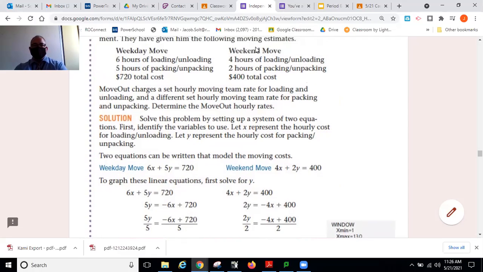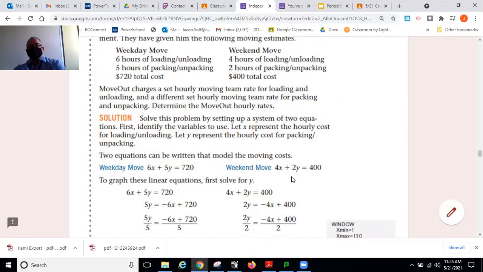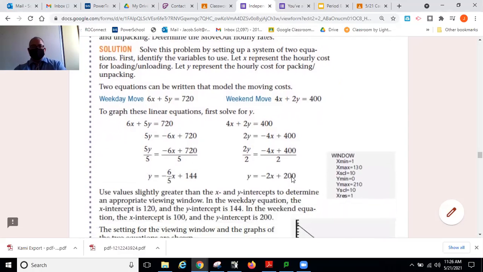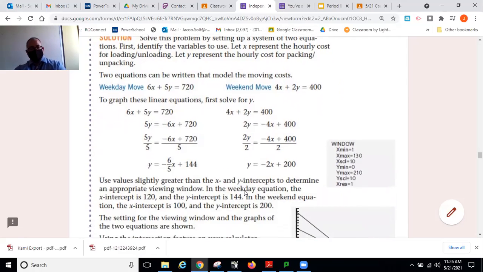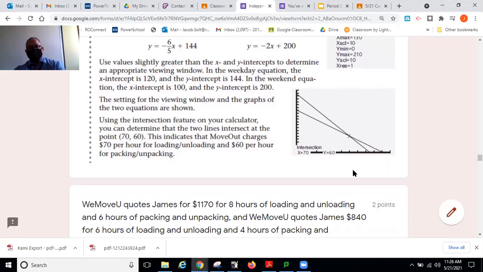We do that with a second equation, 4x plus 2y. That's 4 hours of loading and unloading, 2 hours of packing and unpacking. We know that's $400. With 2 equations, we can solve for 2 variables. We did that manipulation of algebra to get both equations equal to y. We stuck those in our calculator, which gave us 2 lines, and we looked at the table for when y1 is the same as y2. That gives us our x and our y. We also talked about using our calculator to find the intersection.